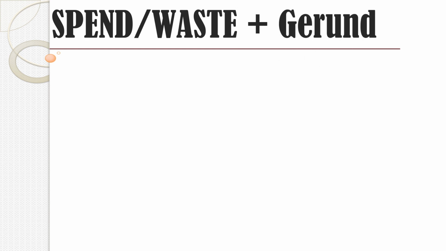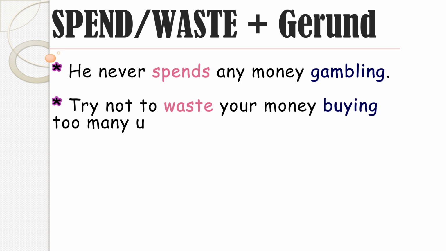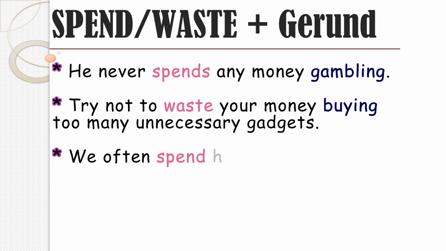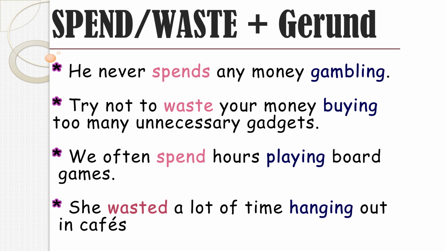Six. We have two essential verbs in the language, and we use them with the gerund form: spend and waste. Now, mind that spend and waste are always followed by either money or time. Look at the situations. He never spends any money gambling. Try not to waste your money buying too many unnecessary gadgets. We often spend hours playing board games. He wasted a lot of time hanging out in cafes. So here, gambling, buying, playing, hanging are all gerund forms.